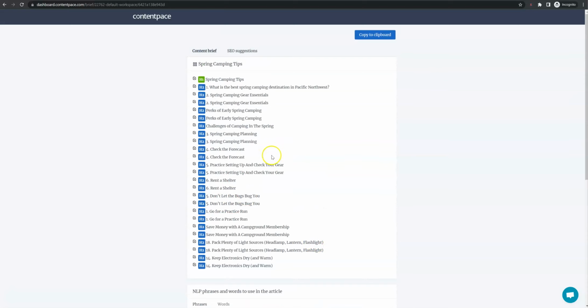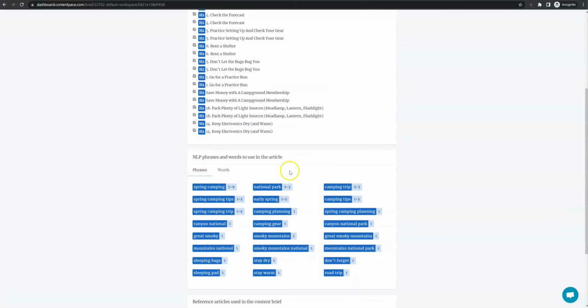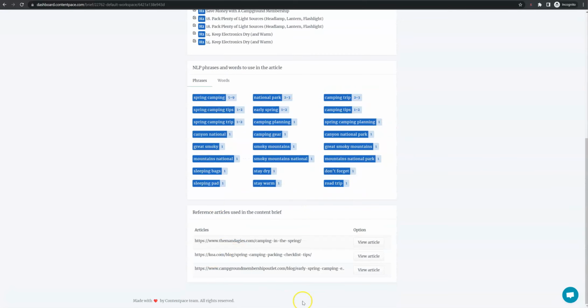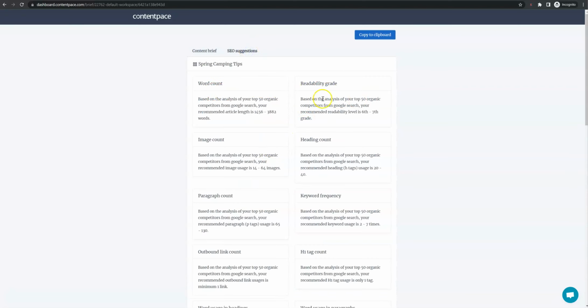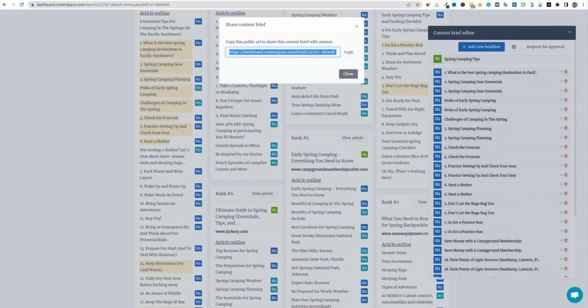So for this one, the article outline brief, I still think Contentpace wins. I think it's just an amazing tool. It's super simple. It's all the things that you would really want for your writers, not too complex, so you can still create a pretty easy to follow SOP for your writers. And then they can click on the SEO suggestions, and it's going to have how many words they should write and stuff like that. Really cool stuff. So that's the article outline and brief section.